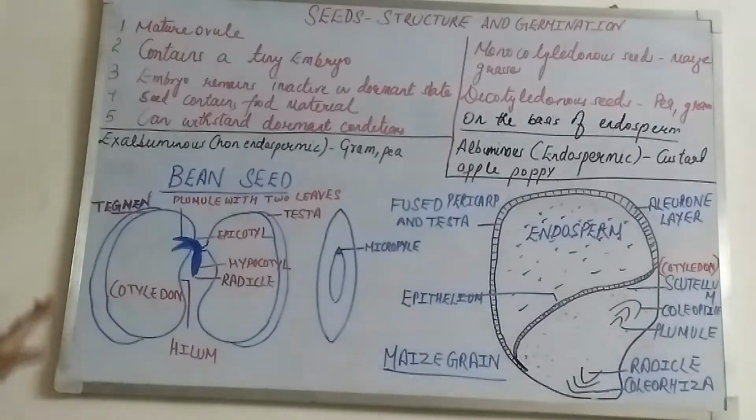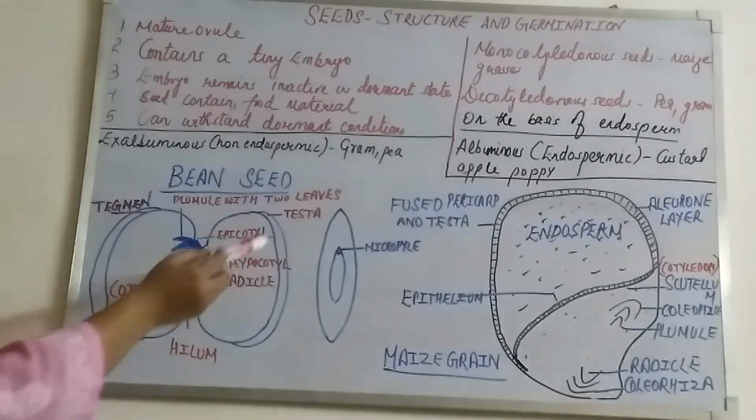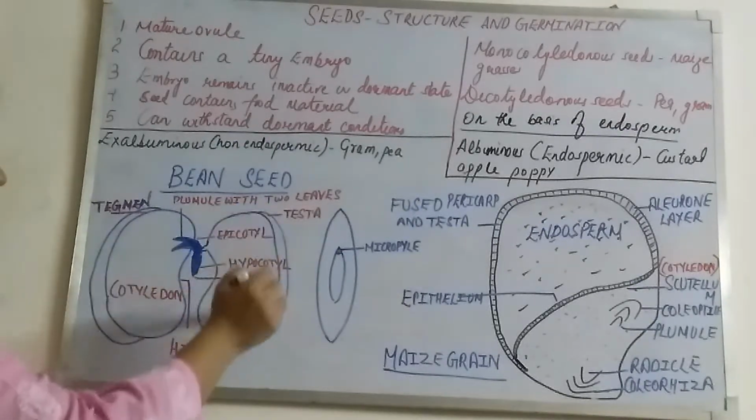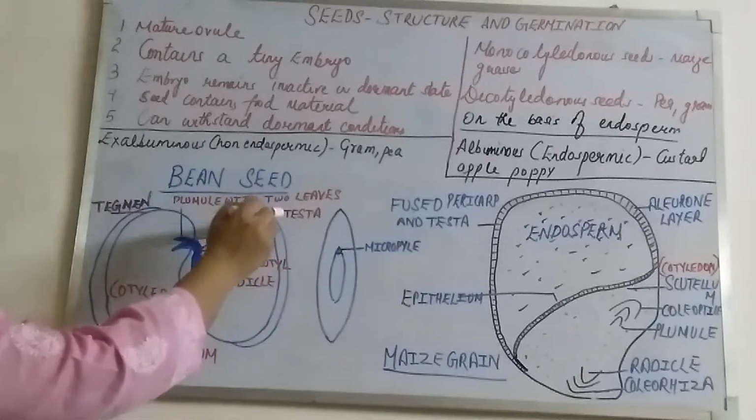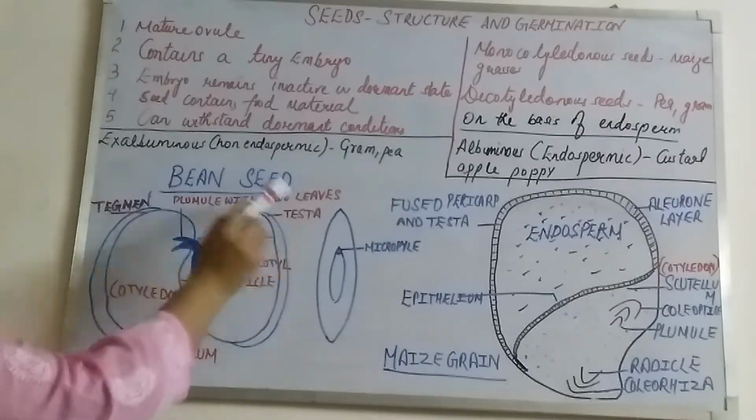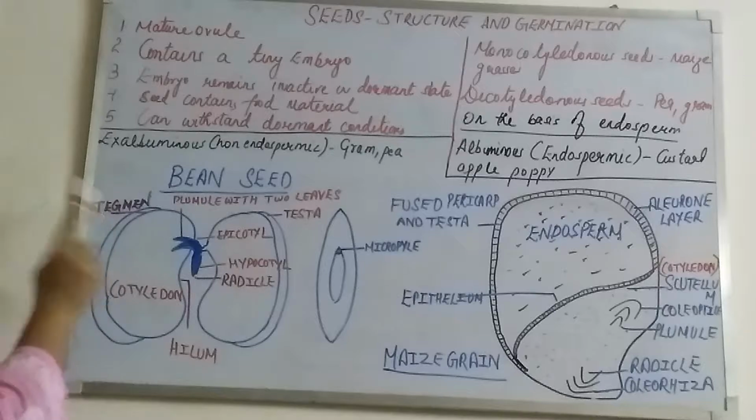So this is the structure of the bean seed. I just want to explain it once more. What did I say? It consists of the outermost protective layer, that is the testa, and next to it we have the tegmen.